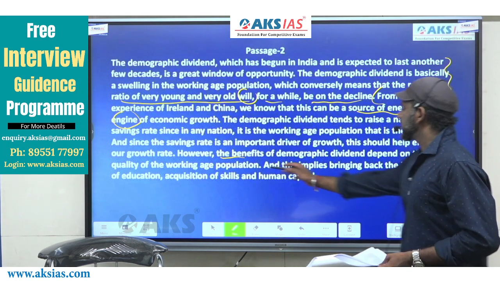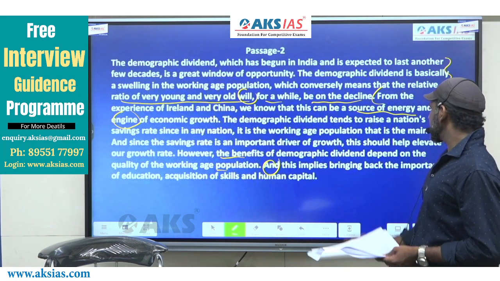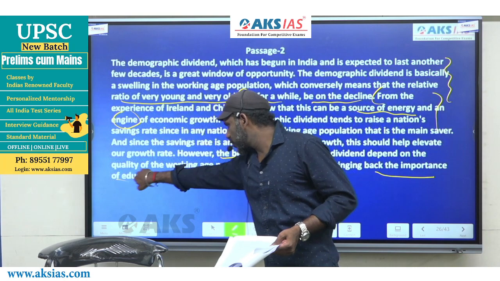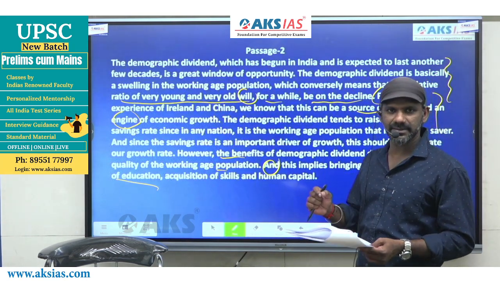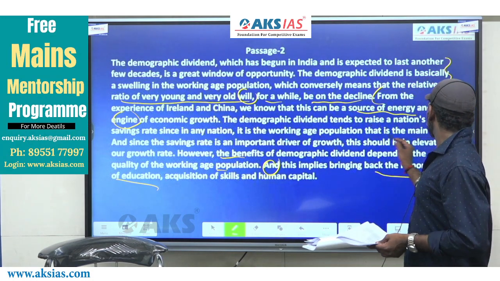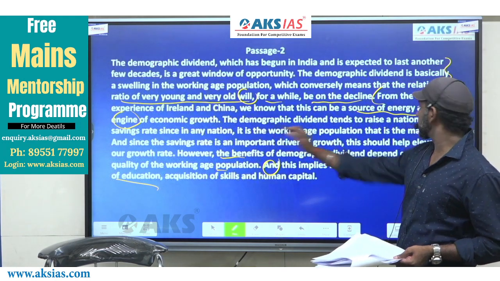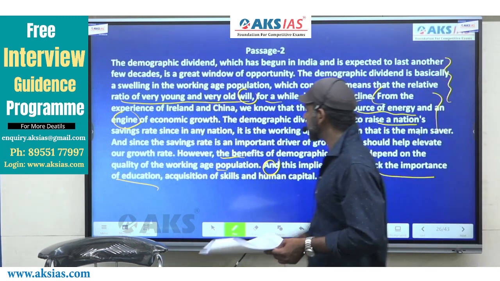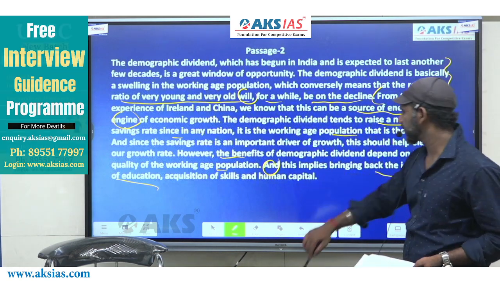And this is talked about here, and is a support indicator. And this implies bringing back the importance of education, acquisition of skills, and human capital, right? This implies here working age population, that is the main saver, right?